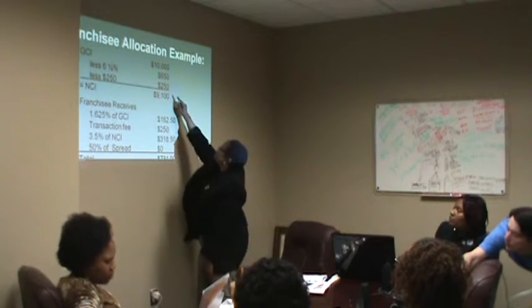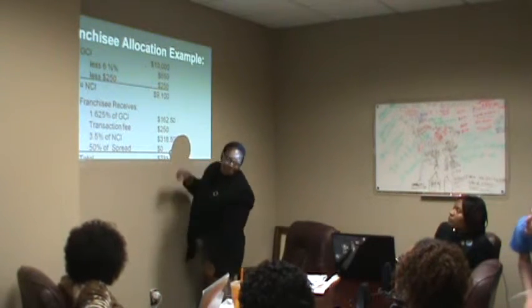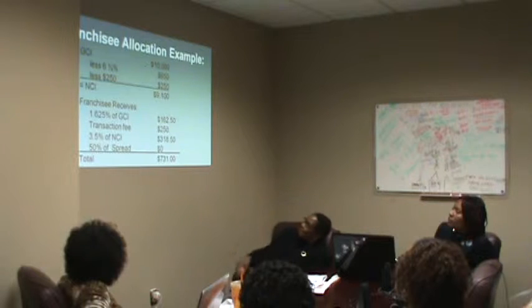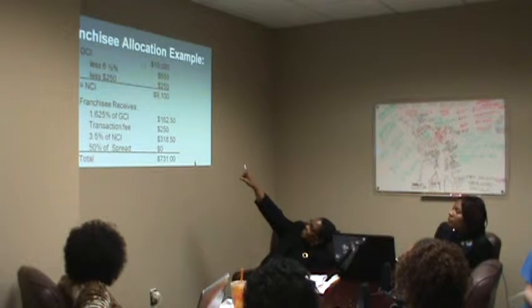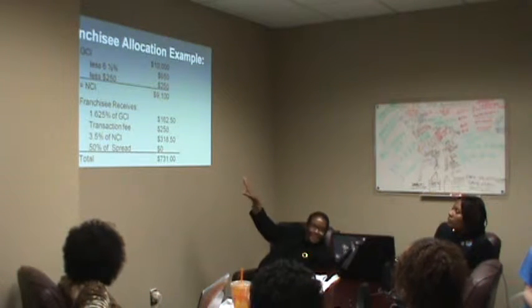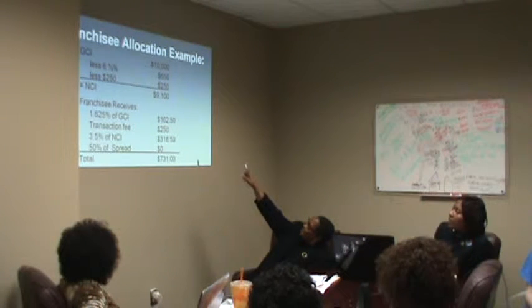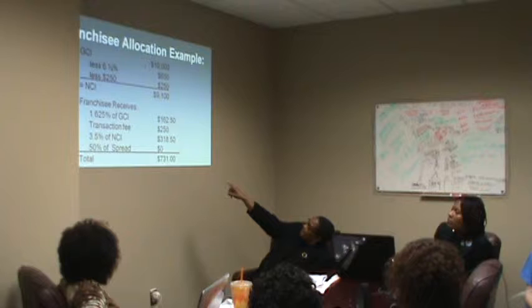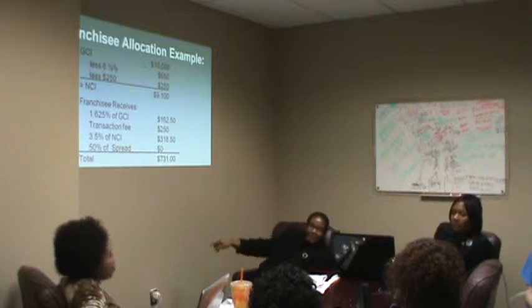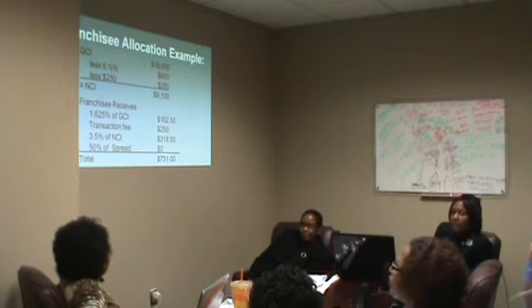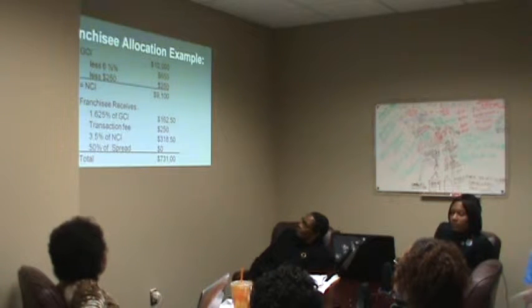That's where my question came from, because this 250 looks like it's being paid twice. One at the GCI level, and then it's being paid here as a transaction fee again. I think you asked them that question a little earlier. Is one of them the $250 that the franchises normally get, and is one of them the $250 that we collect?